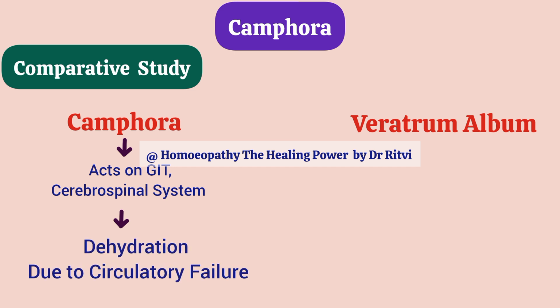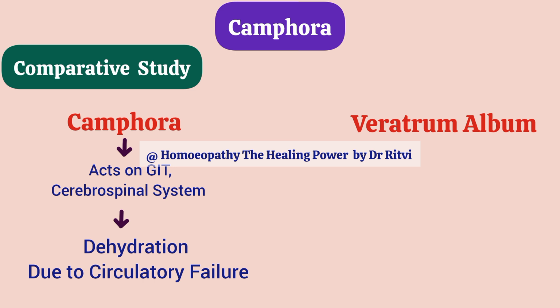So in the sphere of action, we have discussed that Camphora acts well on the digestive tract and on the cerebrospinal system. So here in Camphora, the dehydration is not produced because of excess passage of stool or vomiting or because of sweat. Here, the dehydration, the collapse condition, occurs because of circulatory failure.